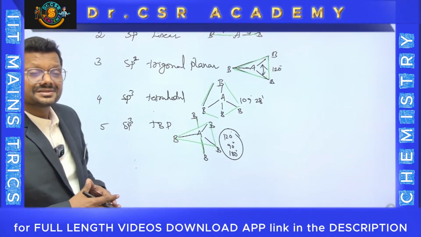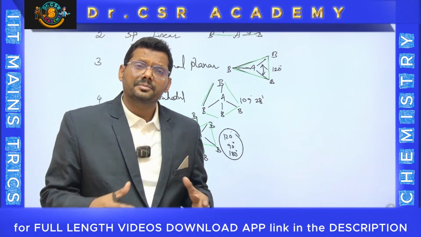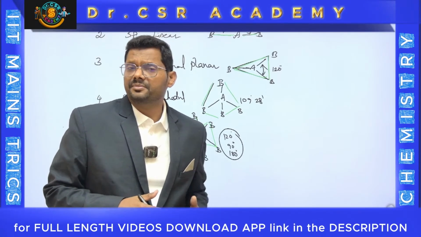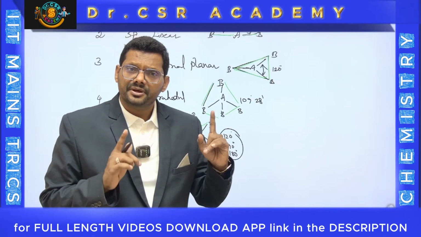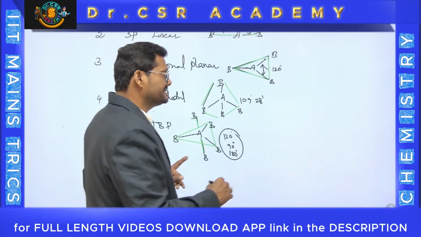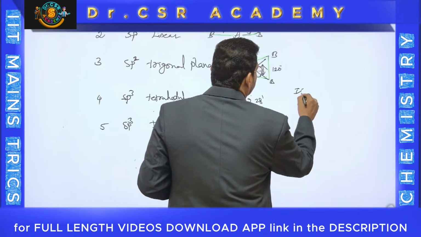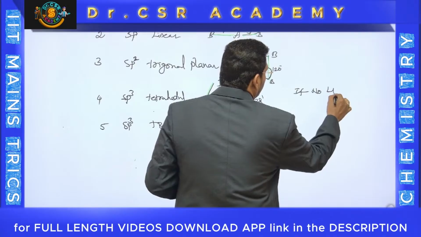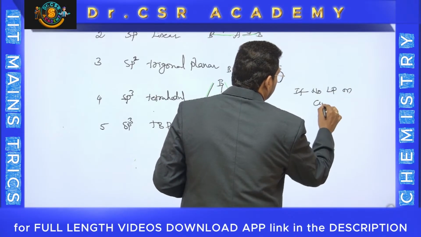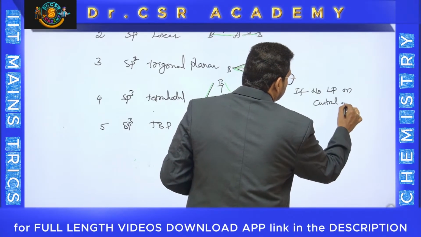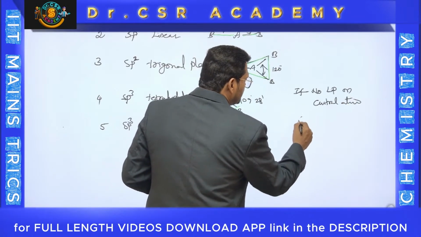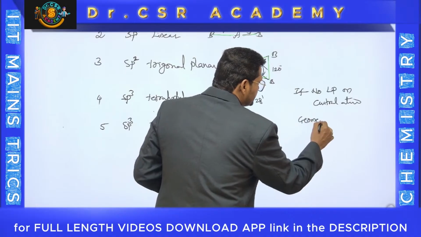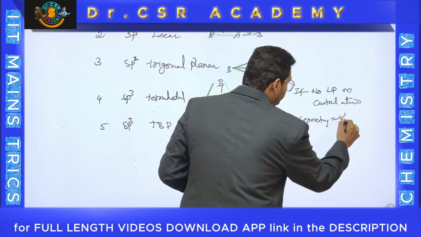If the central atom has a lone pair, then geometry will be converted into shape. That will be different. If no lone pair on the central atom, geometry and shape are similar. So you should understand this point, and you should remember this is the most crucial point: if no lone pair on the central atom, then geometry is equal to shape.